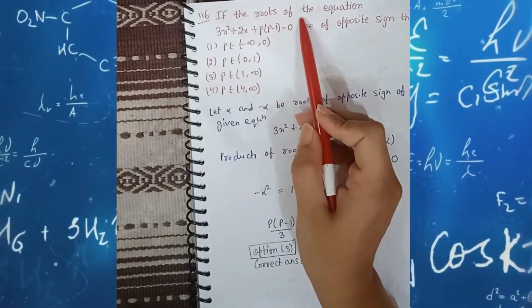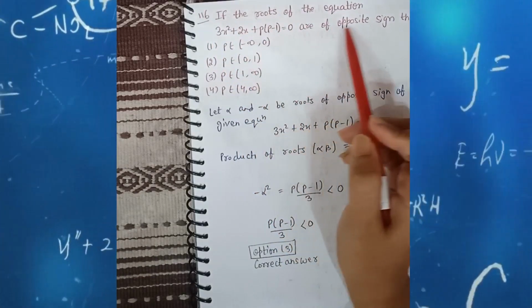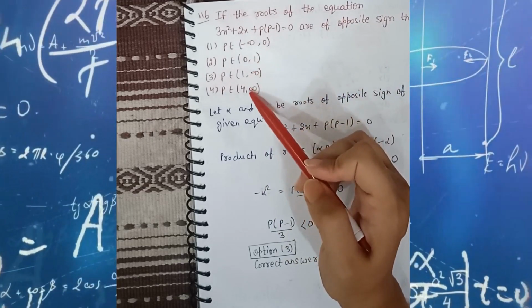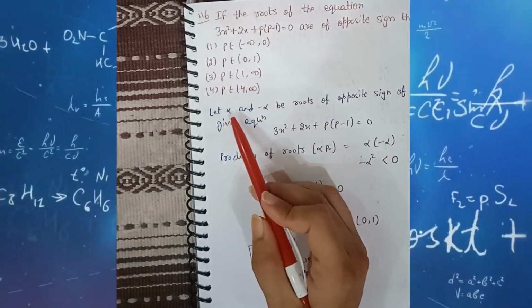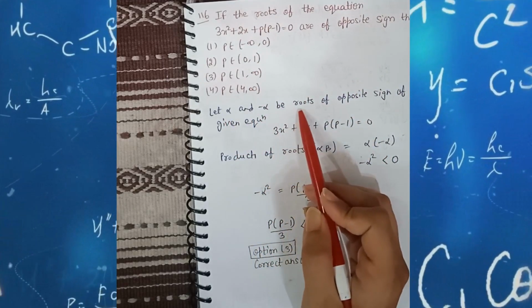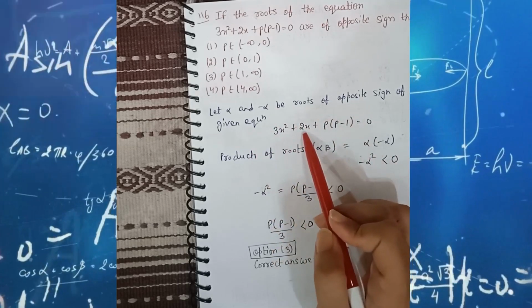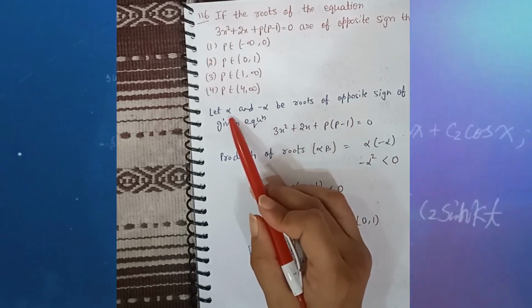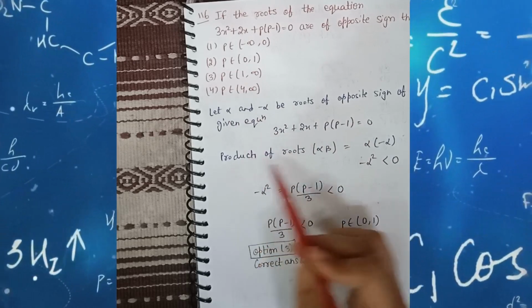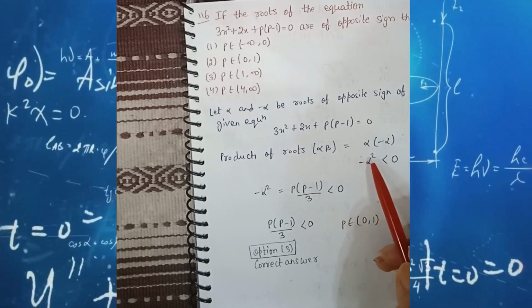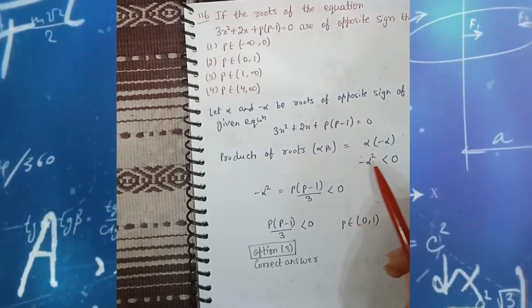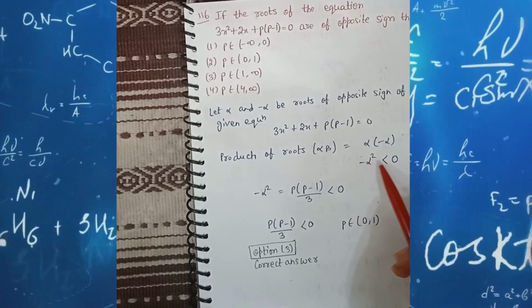If the roots of the given equation are of opposite sign, then which option is correct? First of all, we assume that alpha and minus alpha are the roots of opposite sign of the given equation. If the roots are alpha and minus alpha, then the product is minus alpha square. Because we know that a negative quantity is always less than 0, minus alpha square is less than 0.